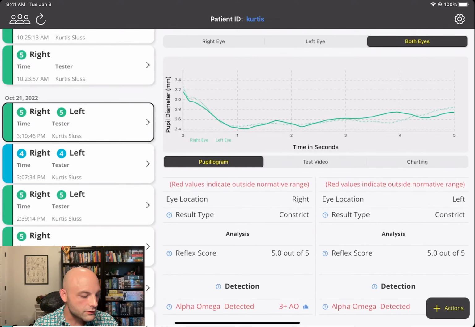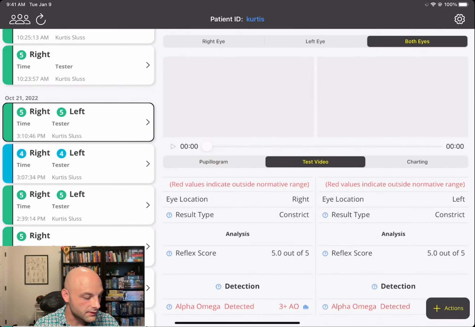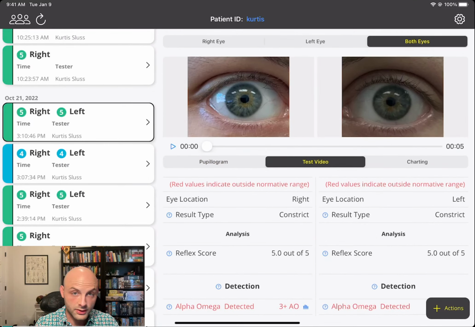So you can also review the videos by selecting test video in the center of pupilogram and charting. This is the video that you acquired. So this is actually a good quality control check. You can go in here and you can see, was the video a good distance? Was it blurry? Was there some exposure problems?